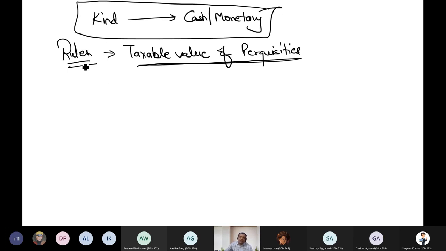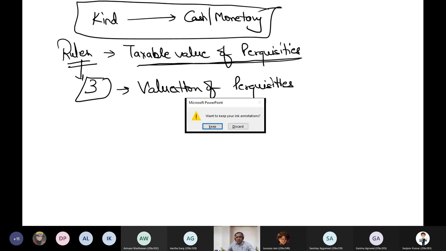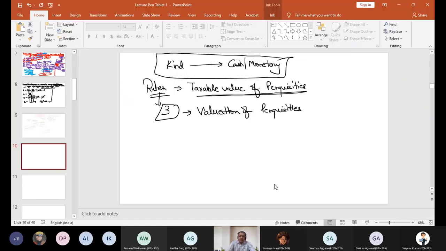Now there are different rules given. Rule 3 of the income tax rules shows the valuation of perquisites. It tells you different rules to compute the valuation of perquisites. So let me show you this rule. I will only simplify that. That's it.